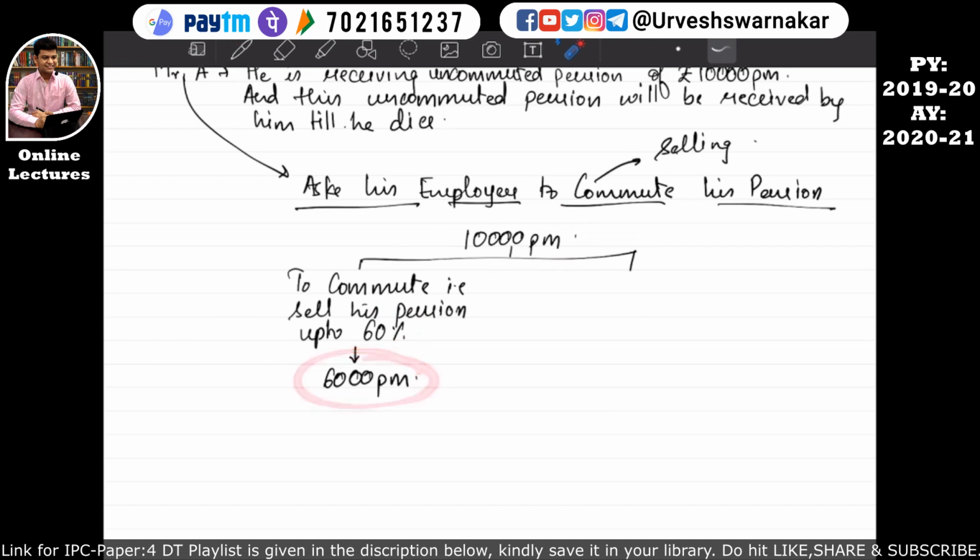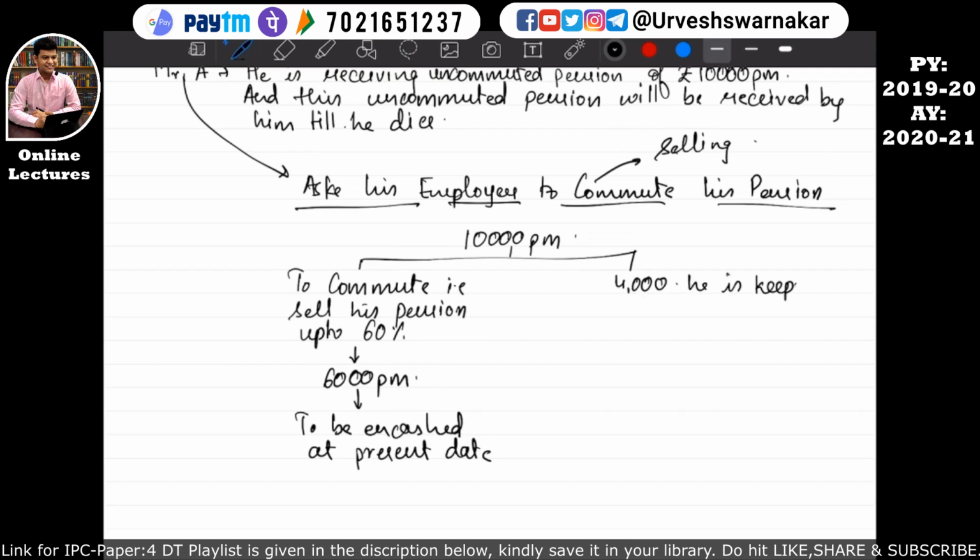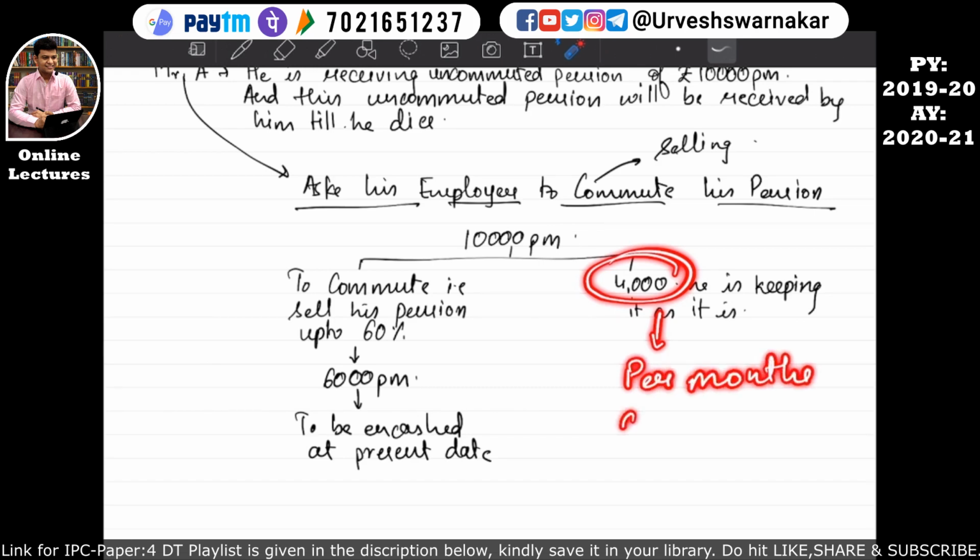So he wants this 6,000 per month, that is these future cash inflows, to be encashed at the present date. And the remaining 4,000, that is 40% of this pension, he is keeping as it is. So he wants this 4,000 to be received per month, that is he wants to keep this 4,000 as uncommuted pension. I hope this is quite clear to you.